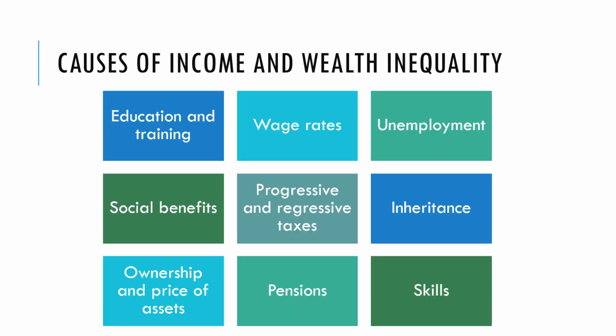So what are the causes of income and wealth inequality? Well, there's definitely a correlation between education attainment and income inequality and wealth inequality. Wage rates, perhaps minimum wages, the level of unemployment, the level of social benefits, whether the tax system is progressive or regressive, taxes on inheritance, the skills of people, the quality of the pensions, and again, what's happening to asset prices in these countries. All of these things can increase income and wealth inequality or reduce it.